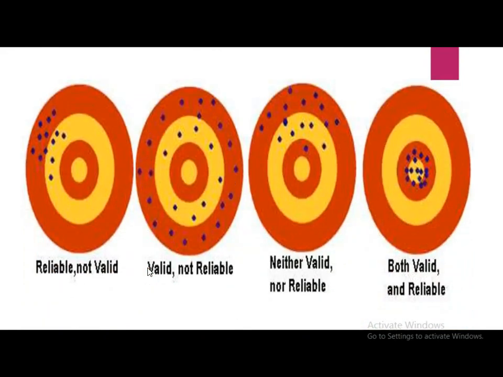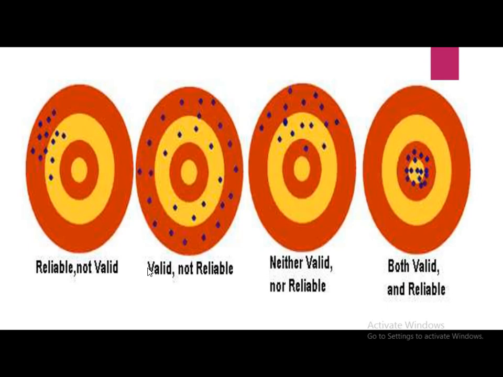So now you can see these four figures where the targets are hitting the right spot. In the first figure, at the left hand side, the dots are in the same region. So here the results are not valid because our target is the middle point. So this is not valid, but they are reliable. The second figure, where the dots are scattered everywhere.